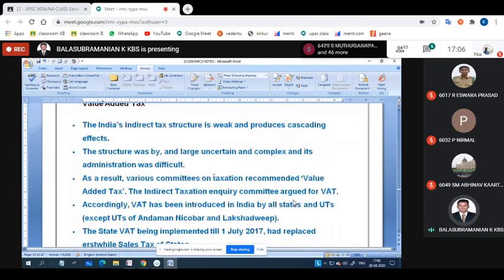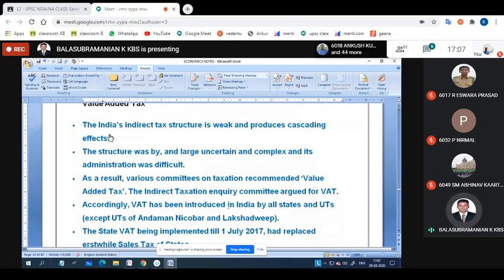Value added taxes, you know very well, India's indirect tax structure was weak for producers, with a cascading effect. The structure was by and large uncertain and complex, and its administration was difficult. From primary production until the product reaches the consumer's hand, there are a number of byproducts, and counting all of these may be difficult. From the primary sector, if you are giving one product and it is moving to the secondary, and in between the tertiary, it was difficult.